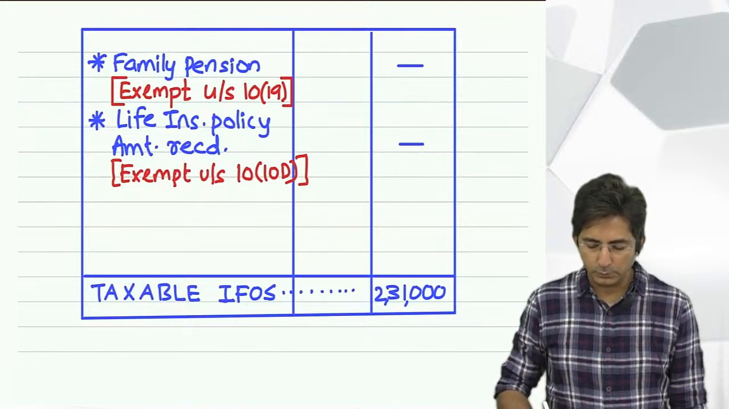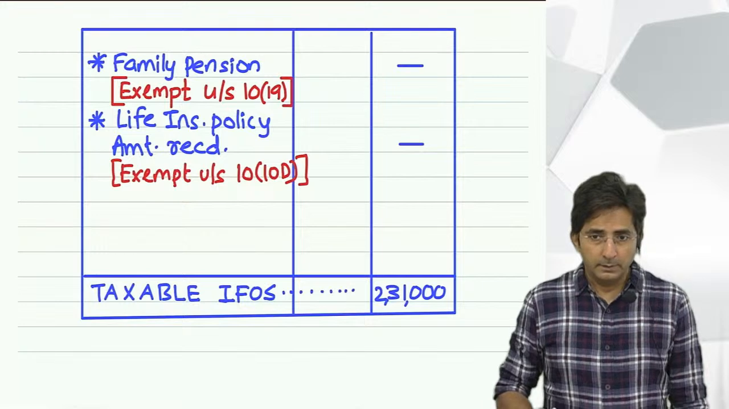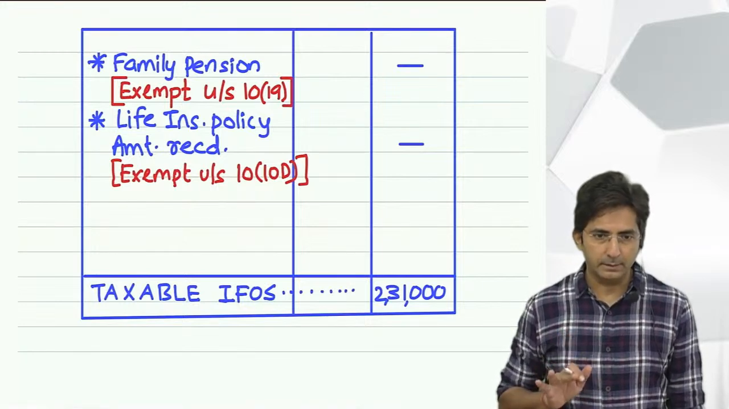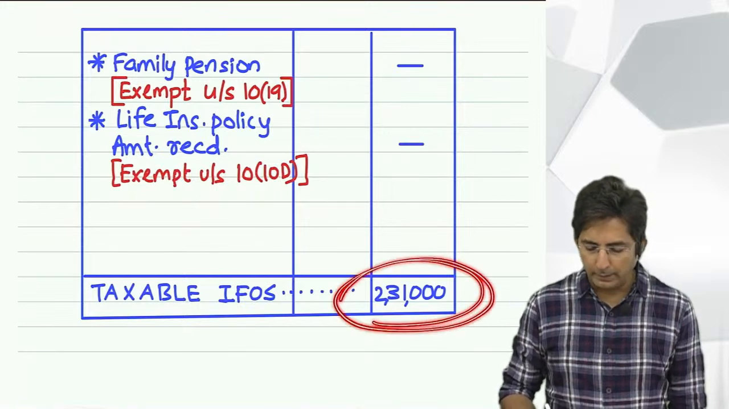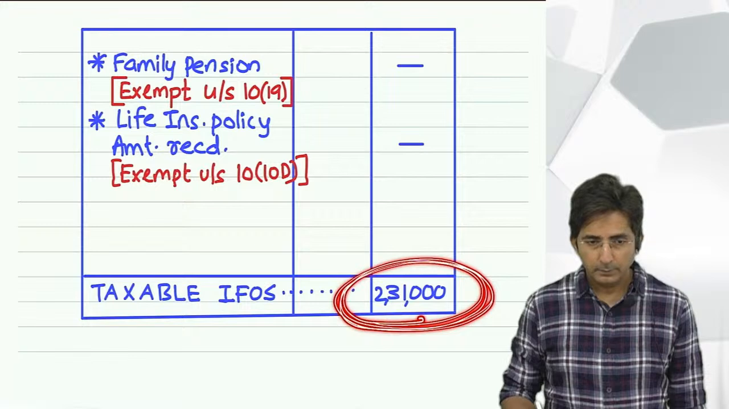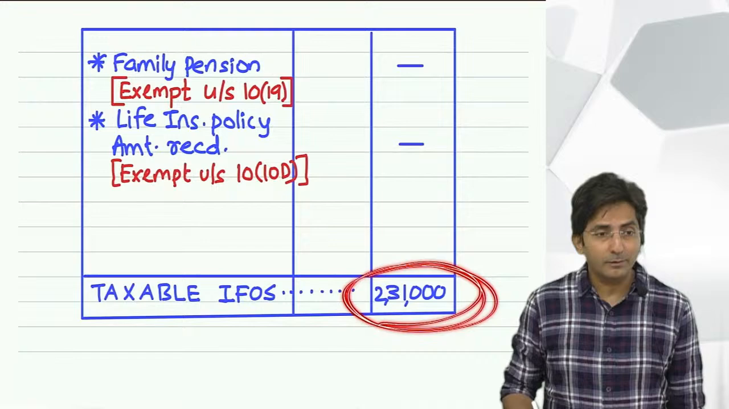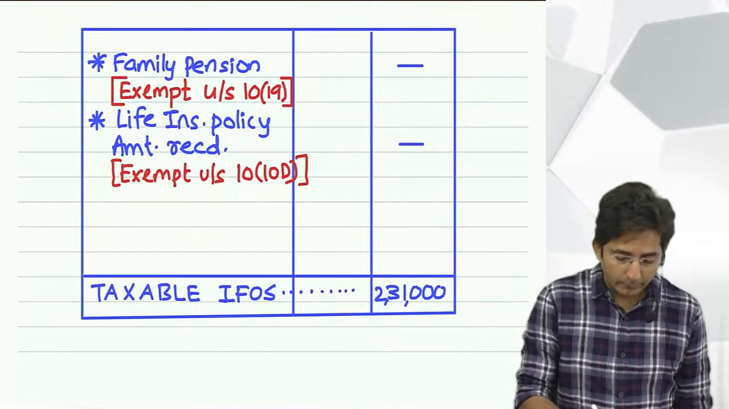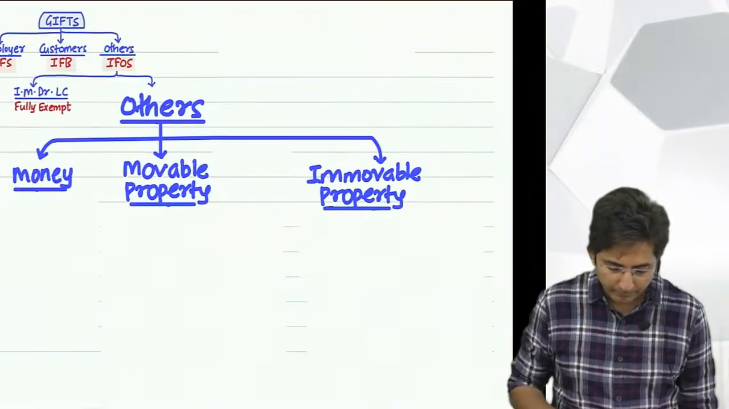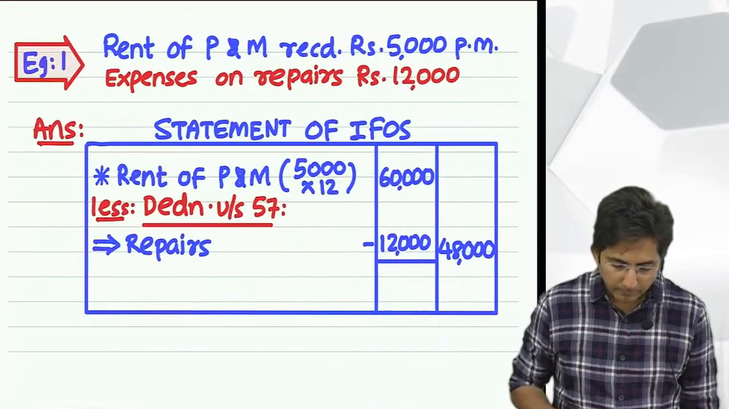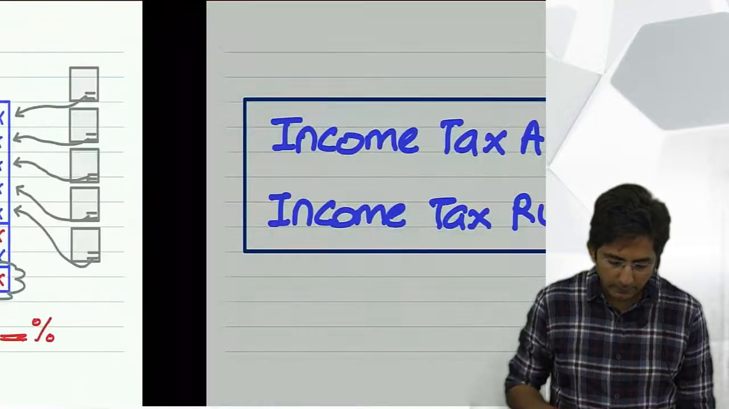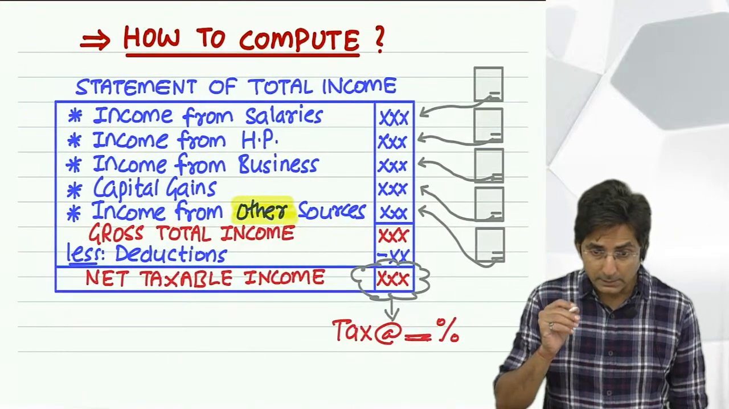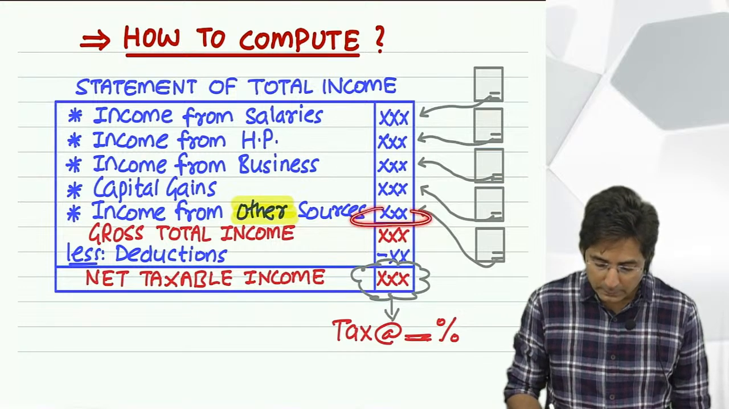Taxable income from other sources. See, for this question, my answer is done. But can you tell me, what do you do with this amount in real life? What do you do with this amount at the end? Where exactly do you transfer it? This you will transfer here. What was the answer we got? 2 lakhs. So this comes here.